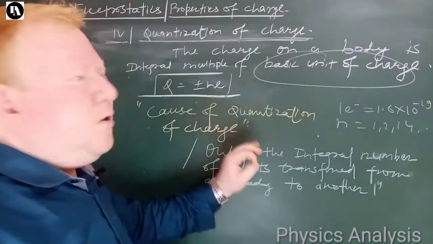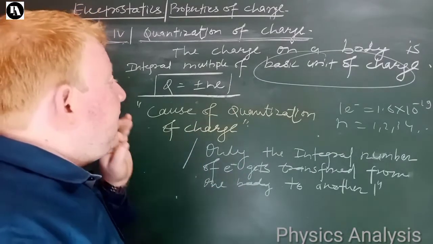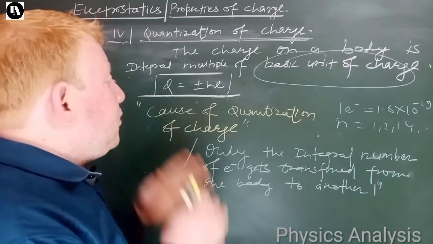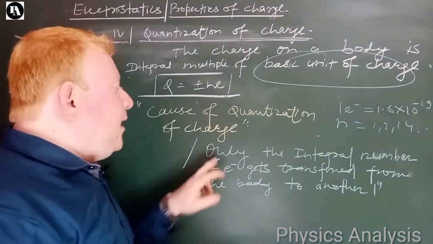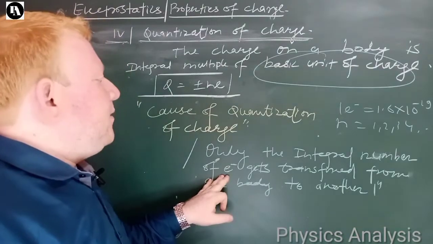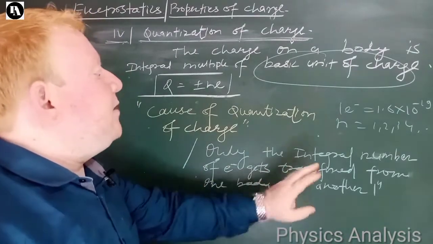So बच्चों, this is the cause of quantization of charge. What is the cause of quantization of charge? The cause of quantization of charge is that only the integral number of electrons get transferred from one body to another body.